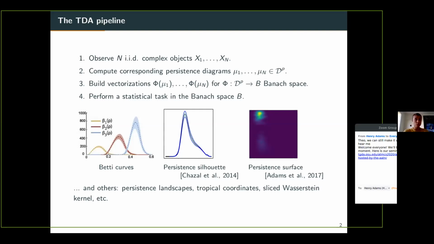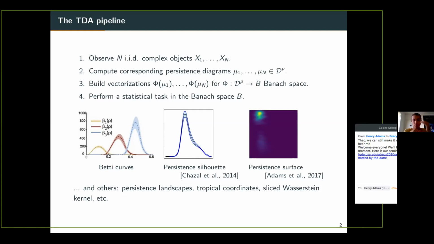So for example, you have Betti curves. A Betti curve is just that if you have a diagram, you have different scales. And at each scale, you look at the corresponding Betti number of the underlying object and it gives you a number. Now if you move the scale, it gives you a curve. You can see this as a vectorization of the diagram, which lives, for instance, in the space of L^p functions from R to R, which is a Banach space.